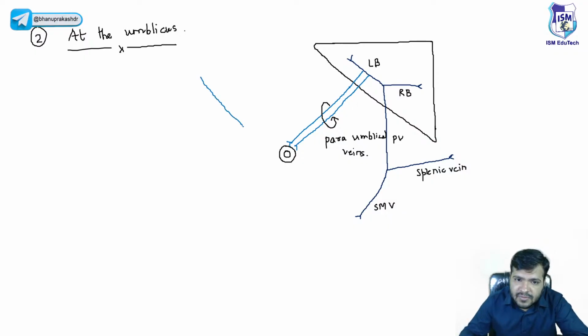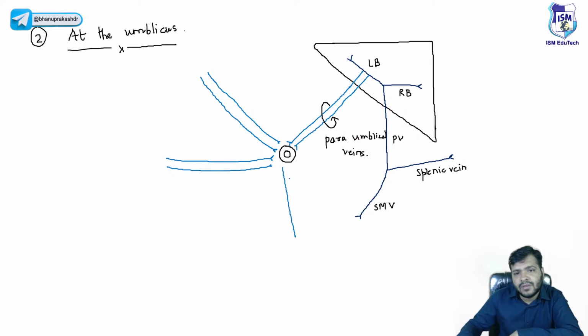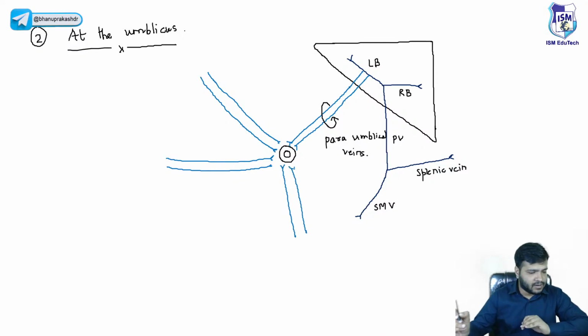They will anastomose behind the umbilicus, from above, from the lateral side, and from the inferior part of the abdomen. There are 6 veins that I will be telling you that will drain the blood into these para-umbilical veins.